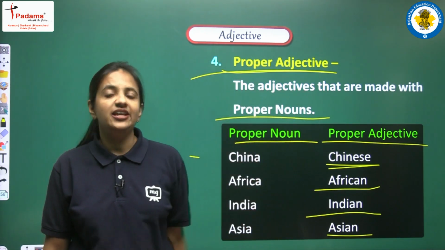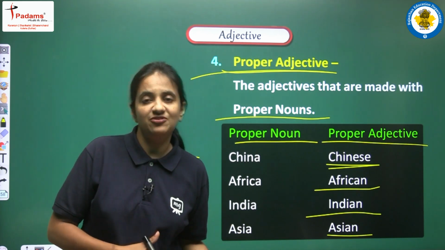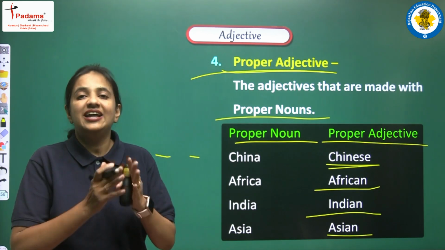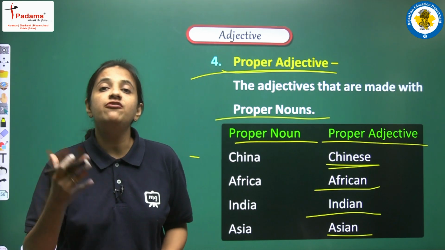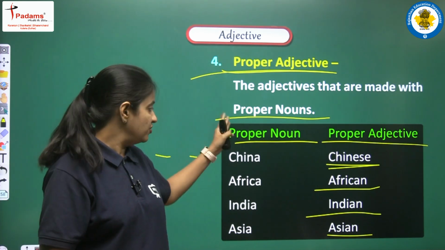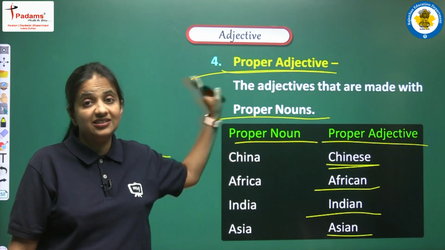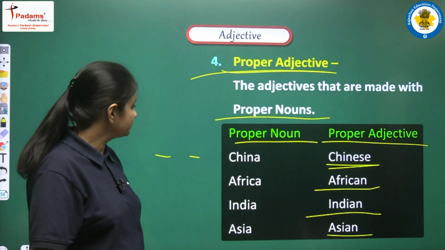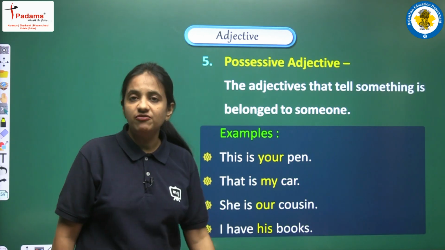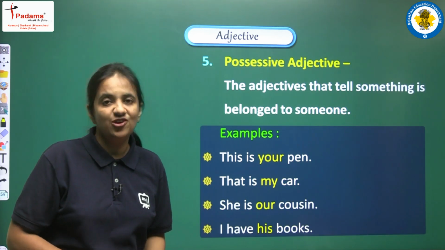So in this category we are having all the adjectives that are made with the help of proper nouns. And yes, we are having the table here. We have discussed all the words to clear this point, right? Next, moving on, we are having our next category of adjective.